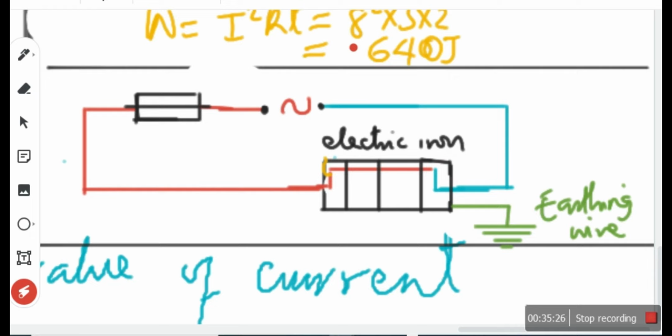We do what? Blow the fuse. So once that happens, the fuse cuts. Even before the user mistakenly touches the iron, the circuit is already broken. Will current flow at this point, when the circuit is broken? Is the current still flowing? Why is the current not flowing? The fuse has been broken. So a user who wants to use the iron cannot be electrocuted.